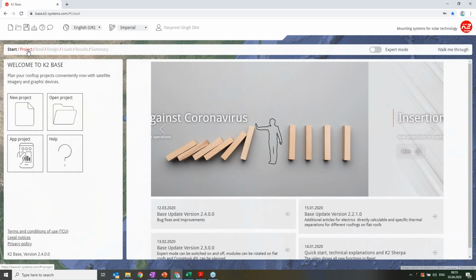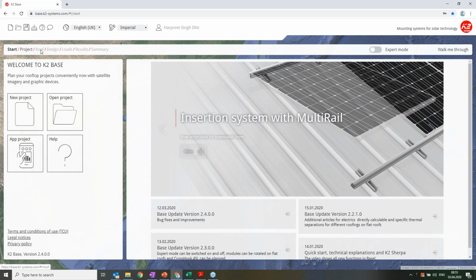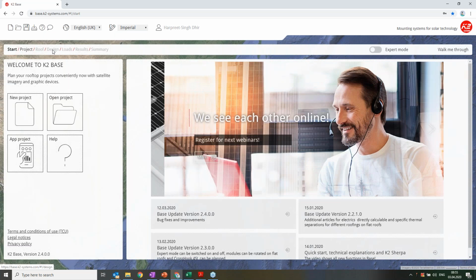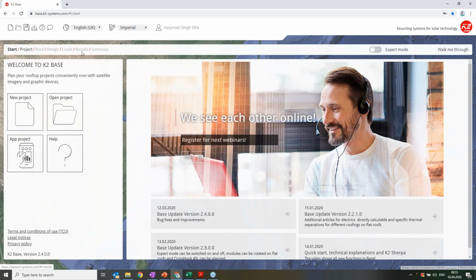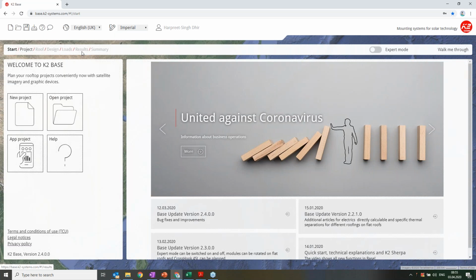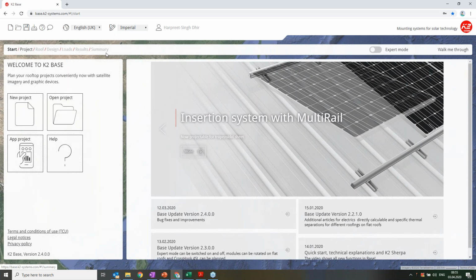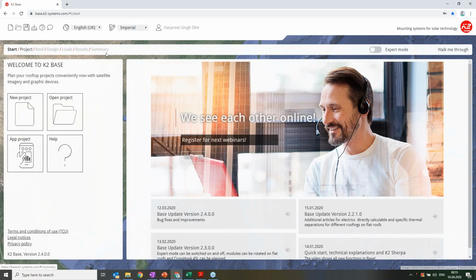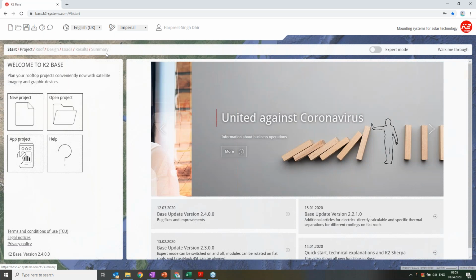The first part is project, the second part is roof, the third part is design, loads is the fourth part, and the fifth part is results, which is the outcome, and the summary, which is basically creating the files. We'll go step by step, and if possible, please look attentively at what I'm doing. I will be going quite slowly so that you understand each and everything.